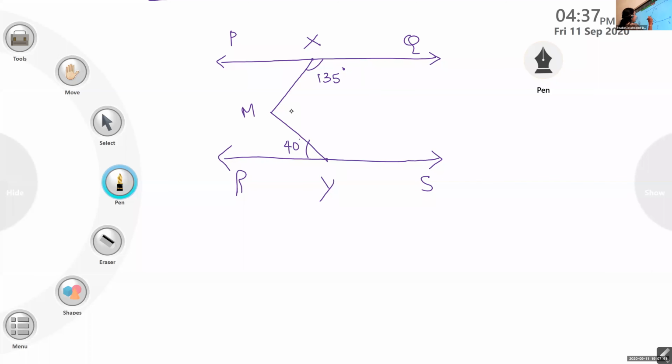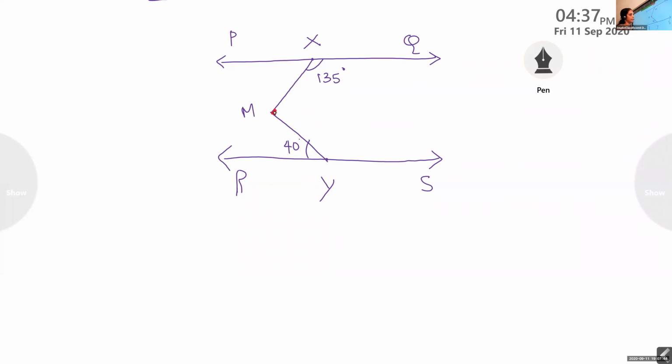No, ma'am. Listen children, for finding the answer, this angle you have to find out. What is the name of the angle? Angle XMY, we have to find out. For finding that, we are drawing one more parallel line through the middle, through M, and its name is AB.